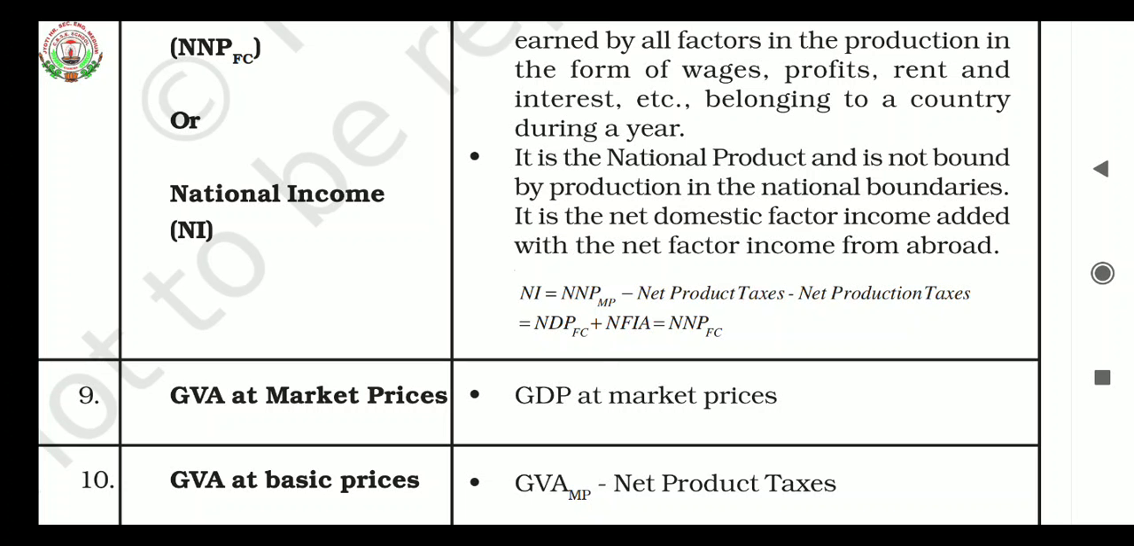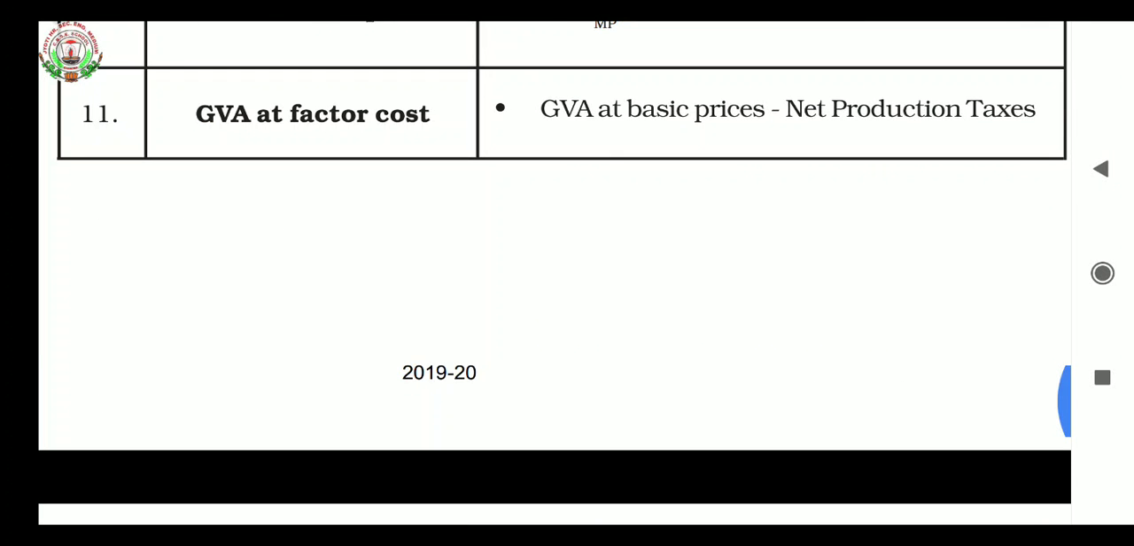Gross value added at market prices equals gross domestic product at market prices. We had already calculated GDPMP. Gross value added at basic prices equals gross value added at market prices minus net product taxes. And the last formula: gross value added at factor cost equals gross value added at basic prices minus net production taxes.